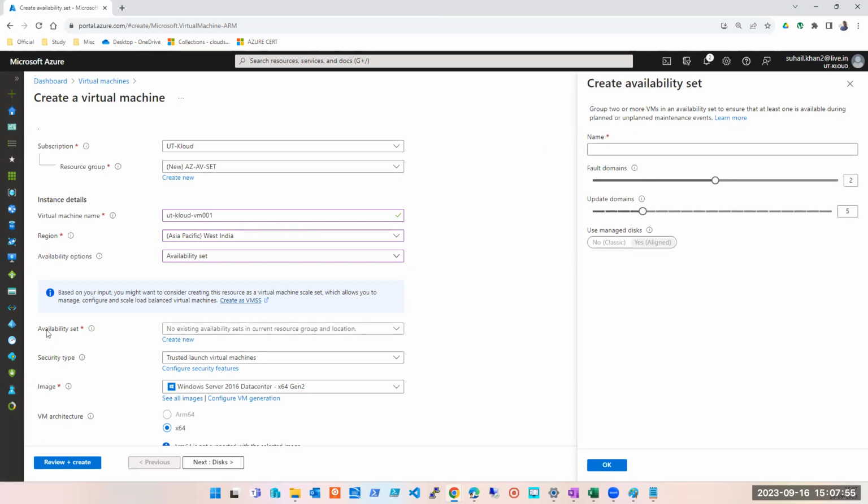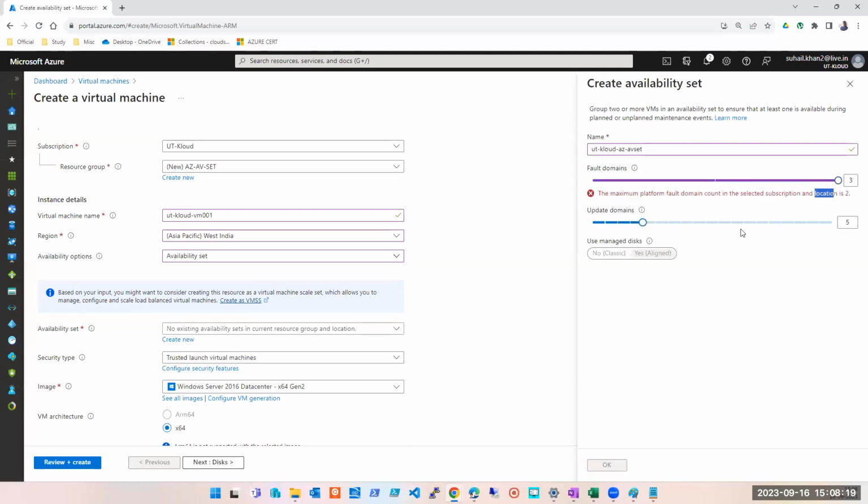Okay, so I am creating one availability set. Why am I doing it? Because I want to have my machine as a part of the availability set. Now, what is the name you want to give to your availability set? It's okay, I can give any name. Azure availability set. Okay, this is the name I'm giving. It's fine. Now, the fault domains and update domains. Understand this very carefully, guys. This is very important. You're creating a set where you have fault domain and update domain.